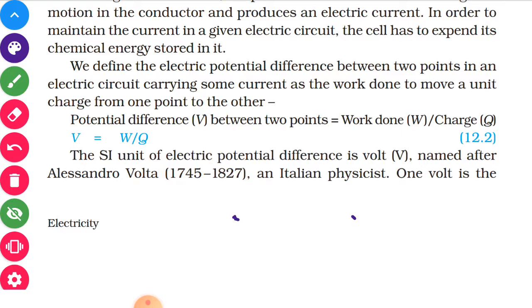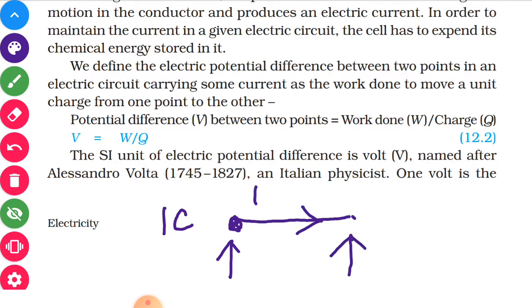So it is nothing but work done to move a unit charge, rather say 1 coulomb charge, from one point to the other point. This work done to move a unit charge from say point P to point Q is called the electric potential difference, or we can say potential difference is work done per unit charge.